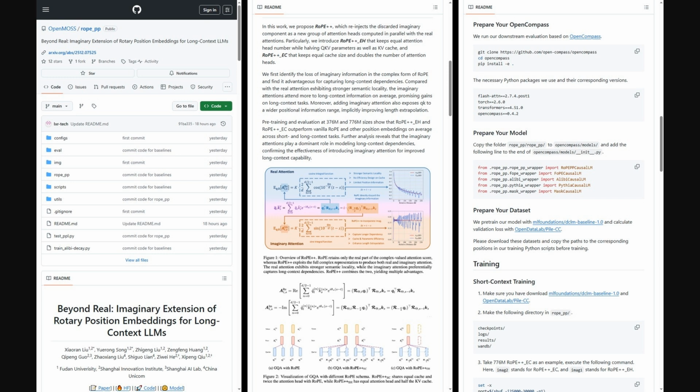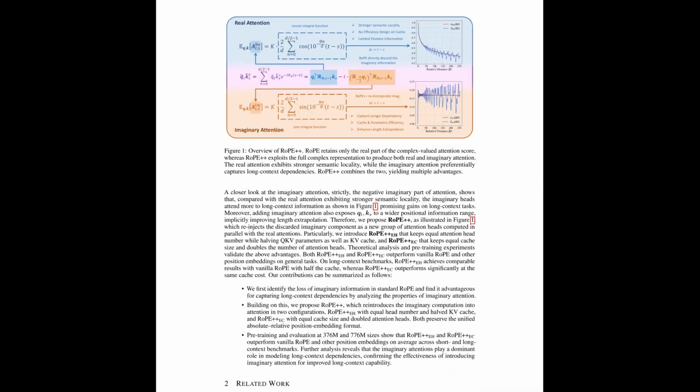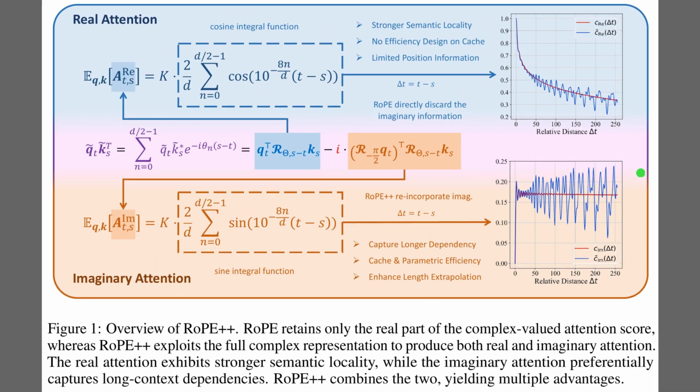Figure 1 explains that RoPE++ splits attention into two complementary parts that respond differently to distance between tokens. The upper region shows real attention, which focuses more on nearby tokens, so it captures strong local semantics. The lower region introduces imaginary attention, which weights distant tokens more heavily and therefore tracks long-range dependencies. The right-hand plots illustrate that real scores decay quickly with distance, while imaginary scores stay larger and more oscillatory across long contexts.